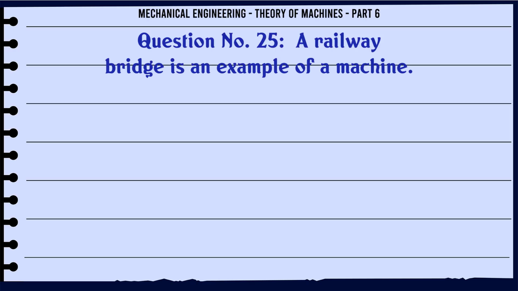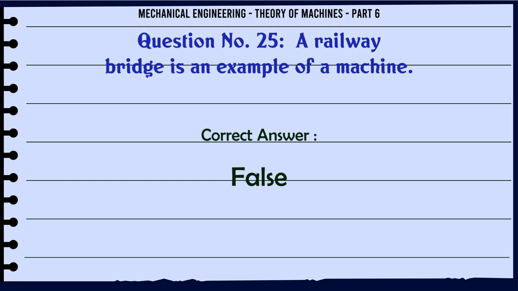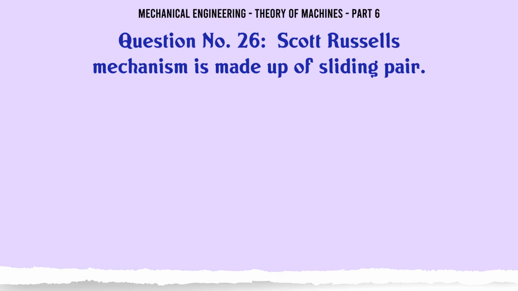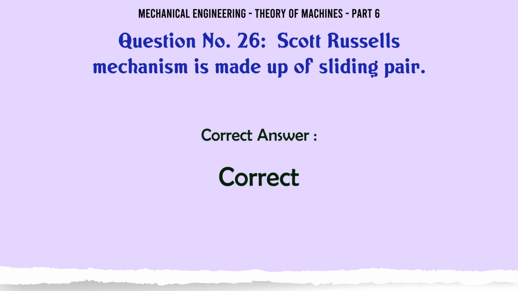A railway bridge is an example of a machine. A. True, B. False. The correct answer is false. Scott-Russell's mechanism is made up of sliding pair. A. Correct, B. Incorrect. The correct answer is correct.